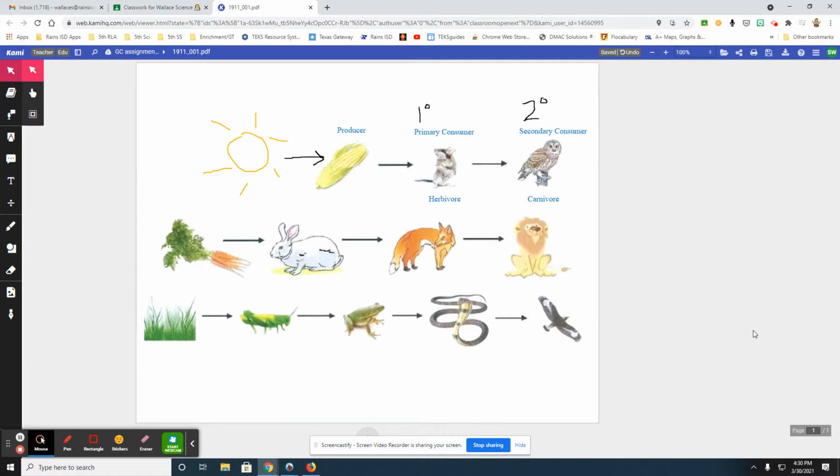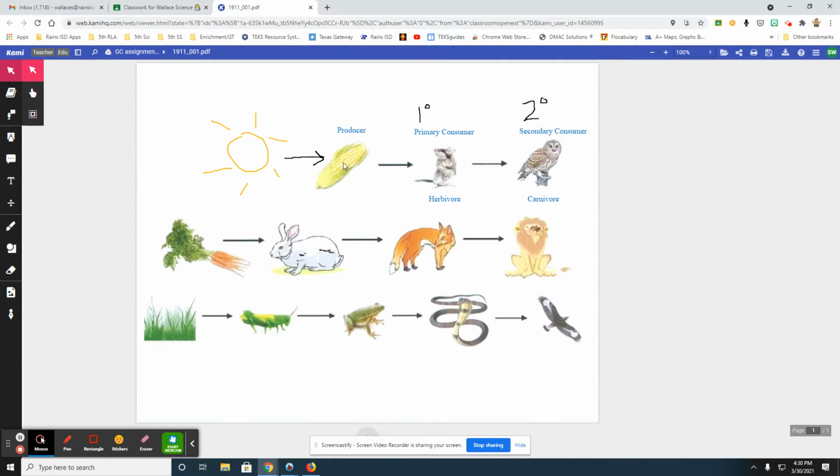Okay, so let's talk about food chains a little bit. So we saw in the energy pyramid that all energy is technically starting with the sun, because without the sun's light, producers cannot photosynthesize, therefore they cannot make their own food. We know producers are going to be at the level of the greatest amount of energy on Earth, or the largest amount of biomass. So in this simple food chain here, you see the sun is providing energy to the